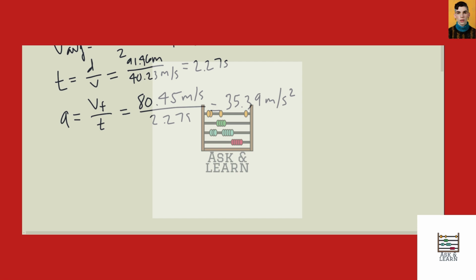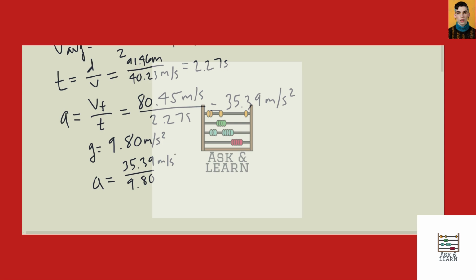But we don't want to express this in terms of meters per second squared. We want to express this in terms of G's. So we're all aware that a G, acceleration due to gravity, is 9.80 meters per second squared. So what we want to do is just divide this by the value of G, and we'll get an answer expressed in terms of numbers of G's. So let's just do that. 35.39 divided by 9.80.